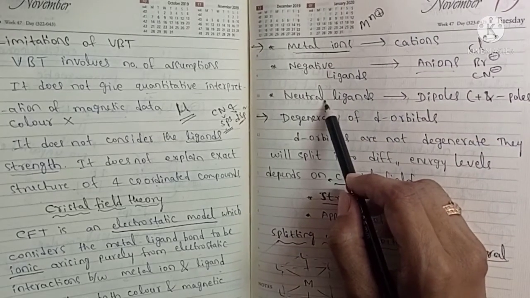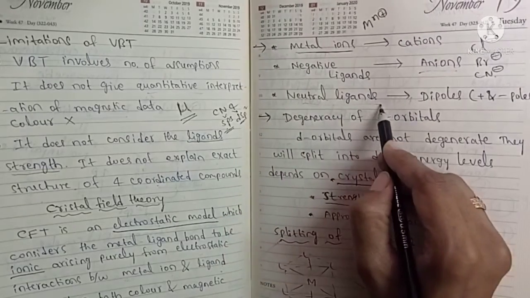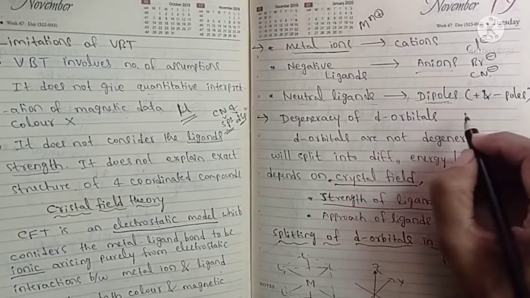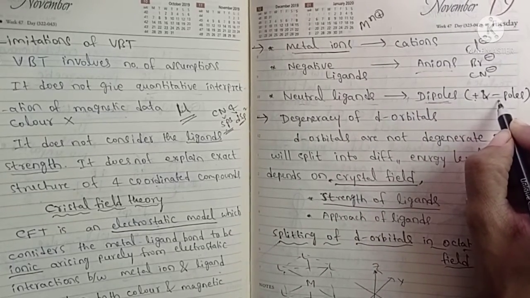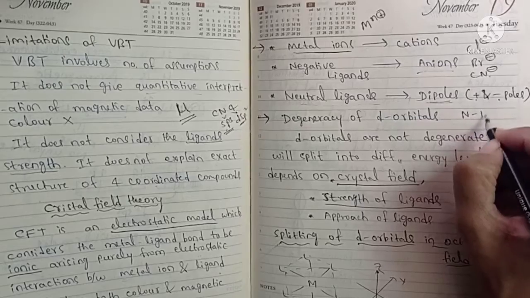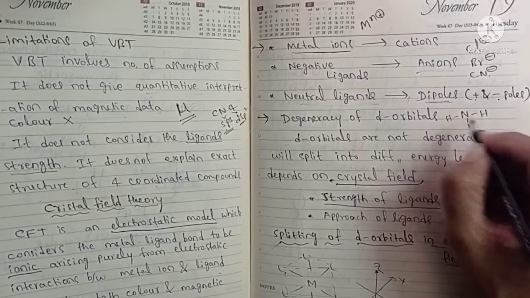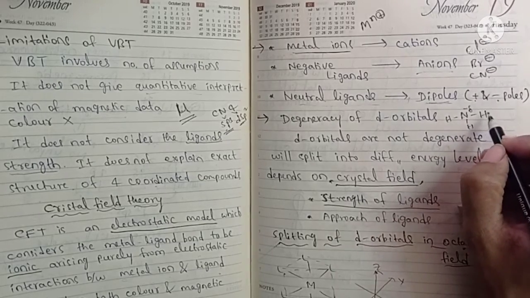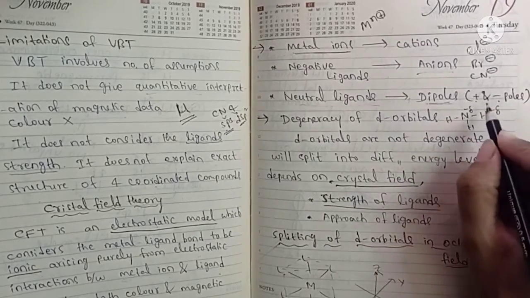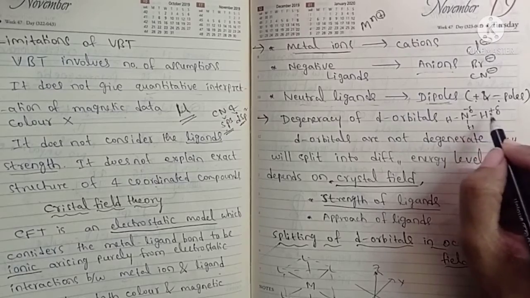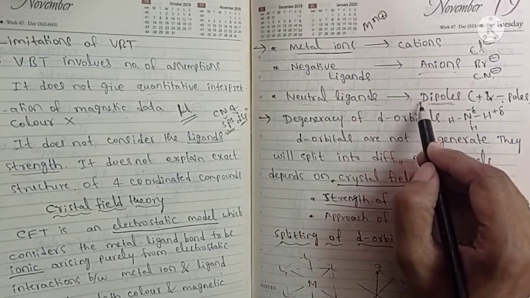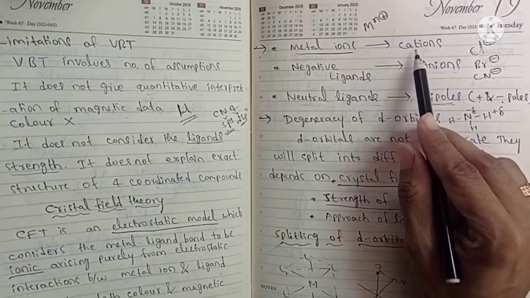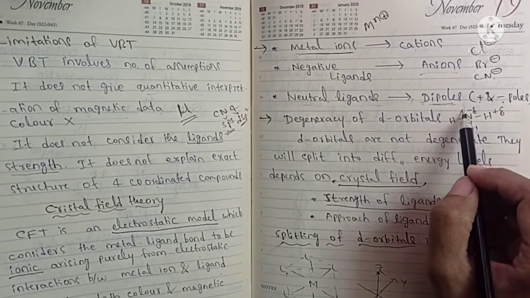And what about neutral ligands? He considered neutral ligands as dipoles. What is meant by dipole? Both a plus end and a minus end exist in the molecule. For example, ammonia, NH3: nitrogen is more electronegative, so it will have the negative pole, and hydrogen will have the positive pole. He considered these poles, and that's why there is electrostatic attraction between metal cations and this negative pole.